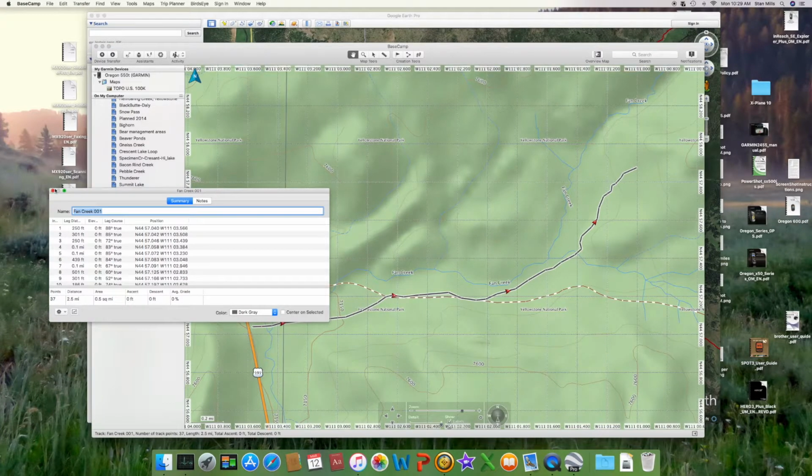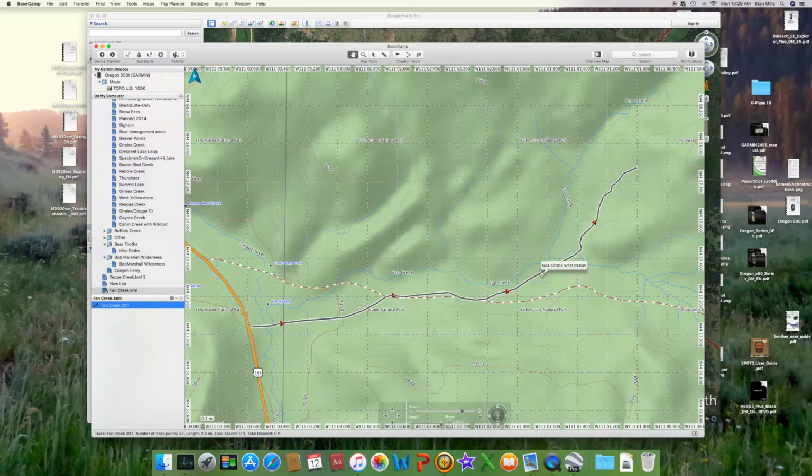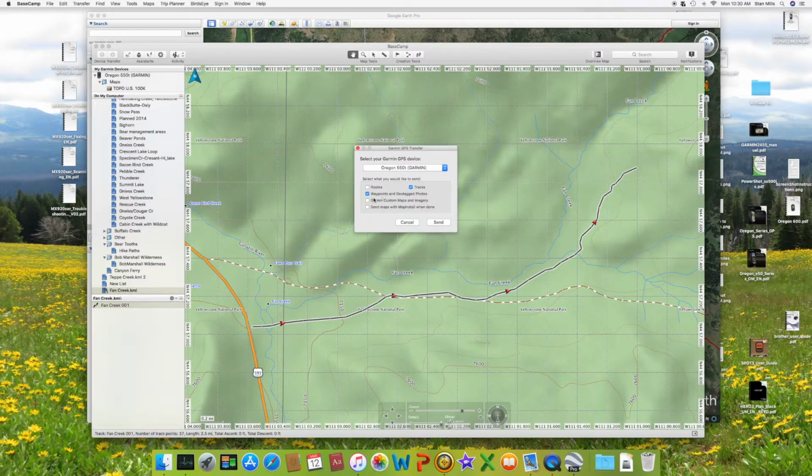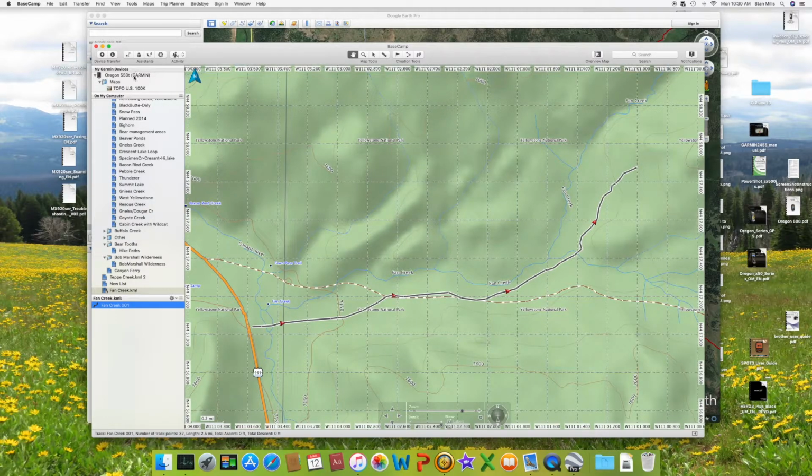There it is. Close this. You can see my path that I created right there. Now I just want to send that to the GPS device. And I've got it. So if I select there, I've got a couple other paths in there, but you can see my Fan Creek is right there, ready to navigate.